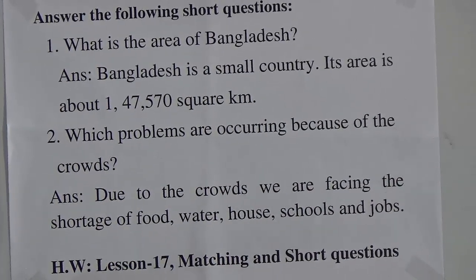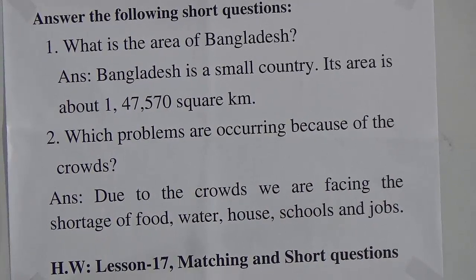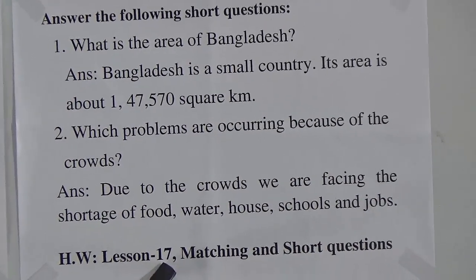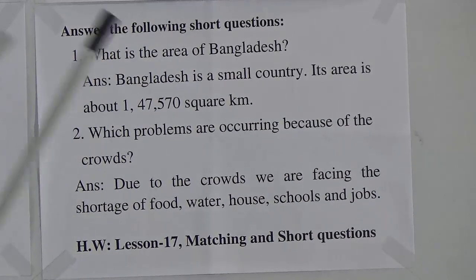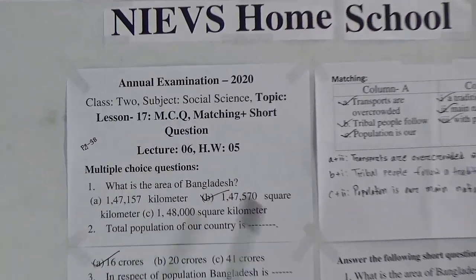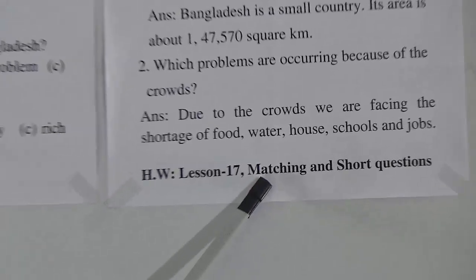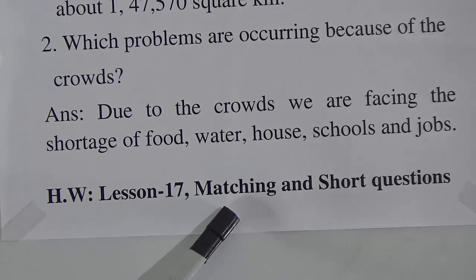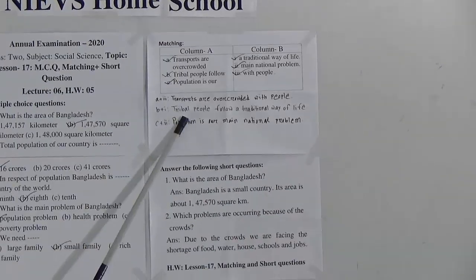So look at the end of our board. It is written here SW. SW is lesson 17, that means these whole parts are taken from lesson 17. So look here, what is it? Lesson 17, matching and short questions. So where is matching? Look, this one is matching.